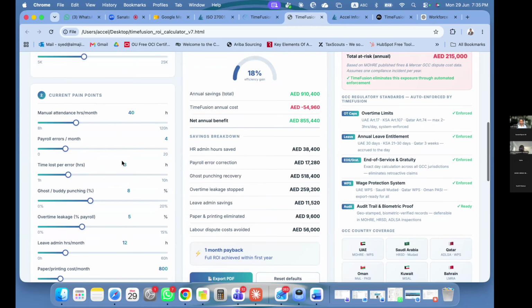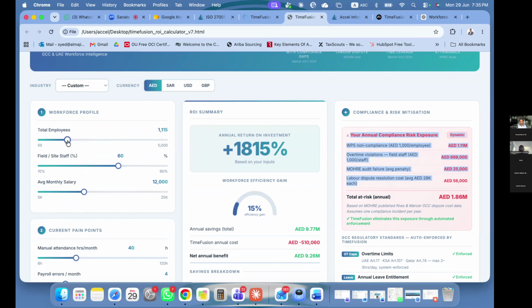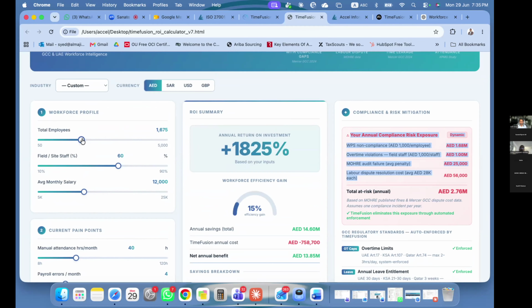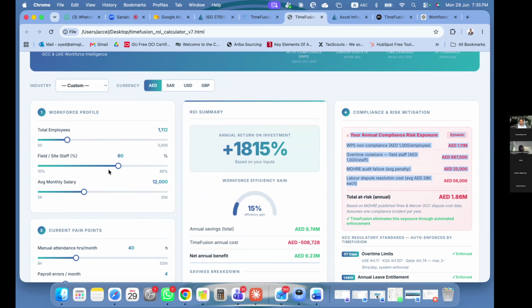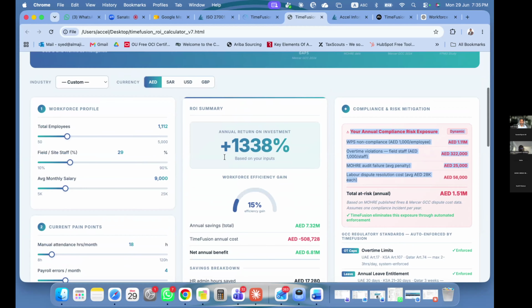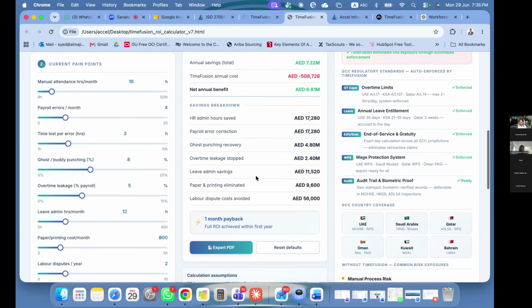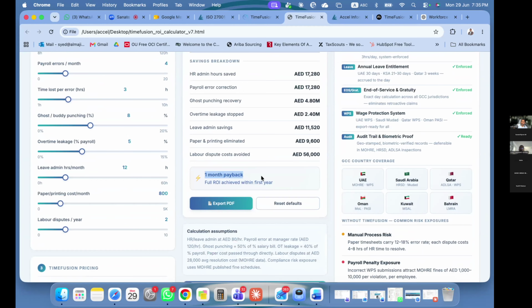Then we also did a drag and drop kind of scenario. And I'm a no coder, so I've done everything related to this with AI, and it runs. I'm just putting these things around, and accordingly it will tell you the kind of saving, the ROI, the risk the company is holding, and the payback you're getting. Similarly for the UK as well.